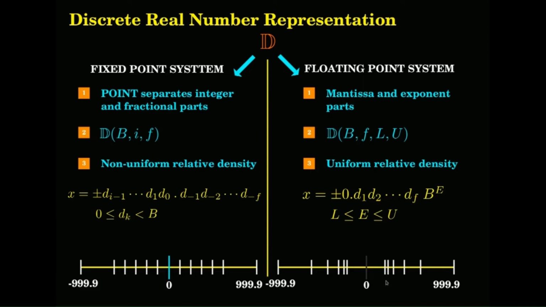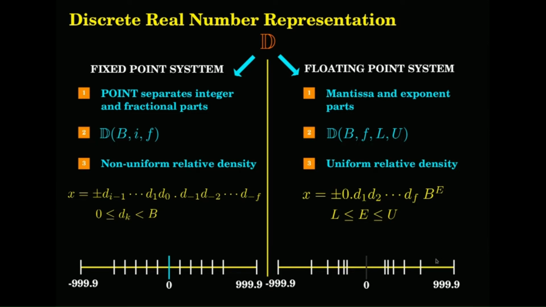Another important problem that you will see in the floating point, which is not there in the fixed point, is this: let us say 0 is representable. From 0 to the first tick mark, that is the first quantizable number, there is a gap, a sudden jump.